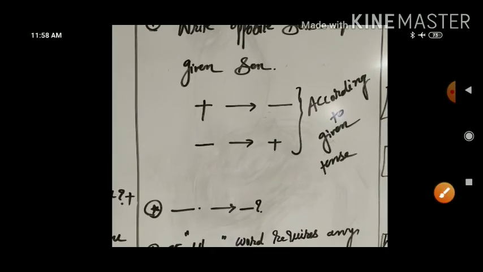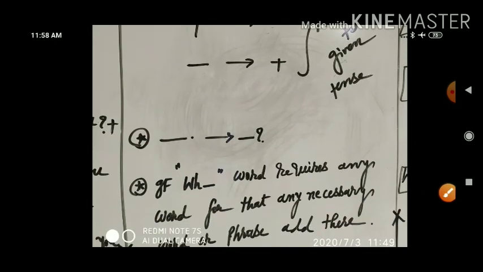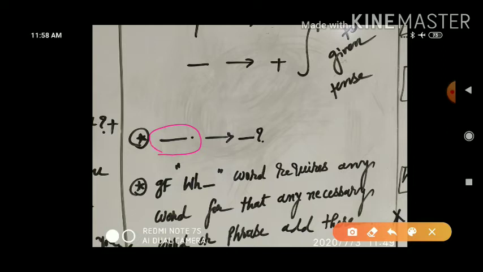Now, apart from that, one more thing. If the given sentence is assertive, you will convert it into interrogative. Reverse one. If the given is interrogative, you will convert it into assertive. One will end with a full stop, another will end with an interrogative mark.